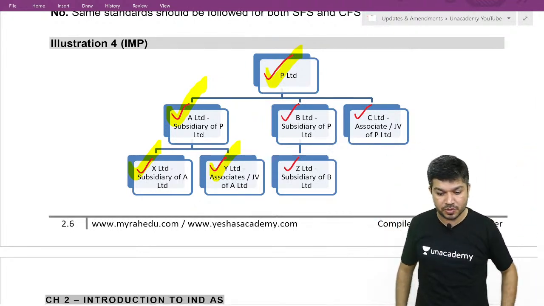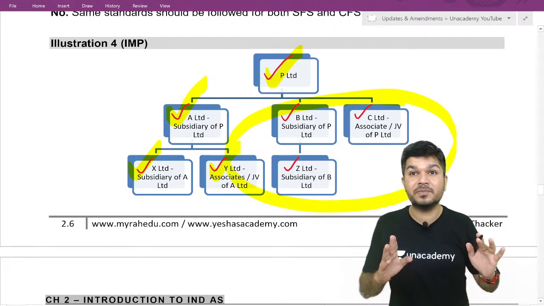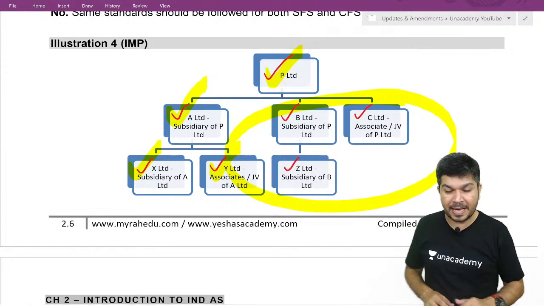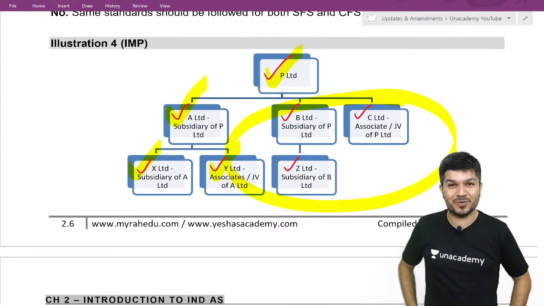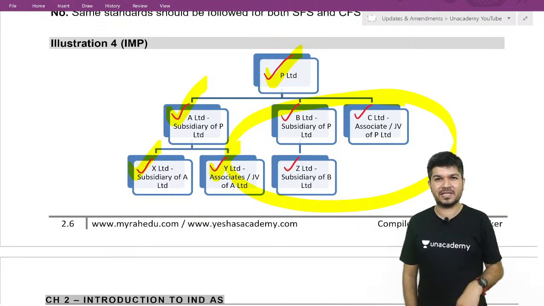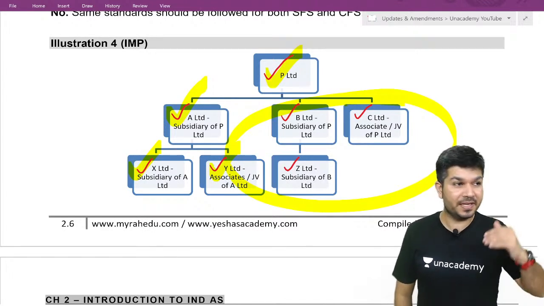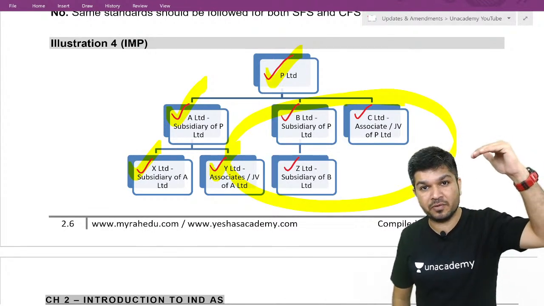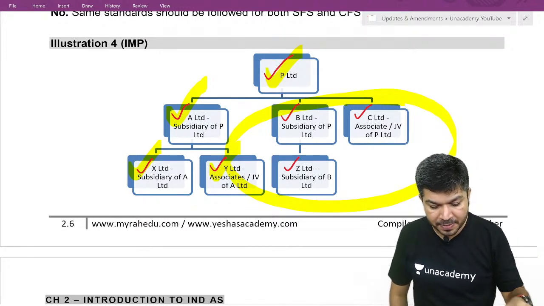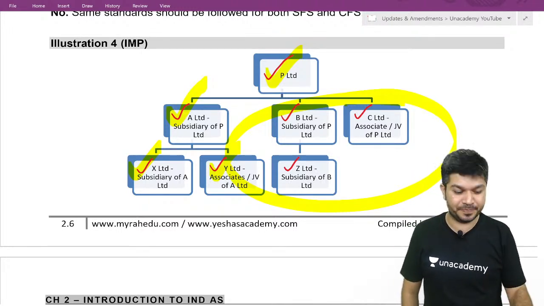Now question arose, is it applicable to other subsidiary, associate, JV of P? This is the question. I understood A fulfills criteria, it's applicable to A. If it's applicable to A, it's applicable to parent of A, subsidiary of A, associate JV of A. So it will apply to P, X, Y. Would it apply to B, C and Z also?